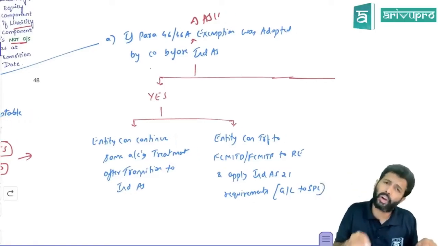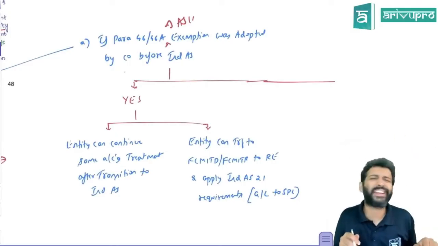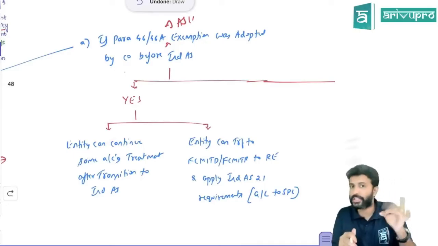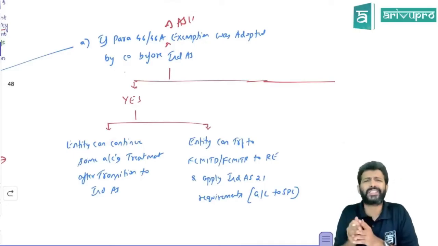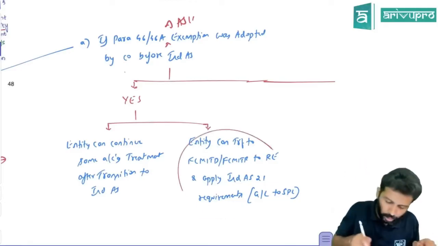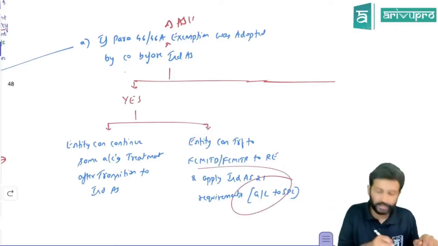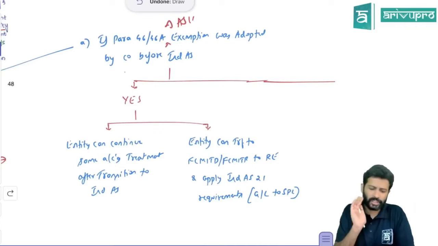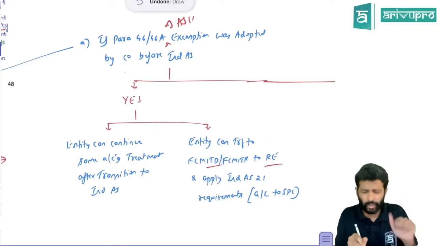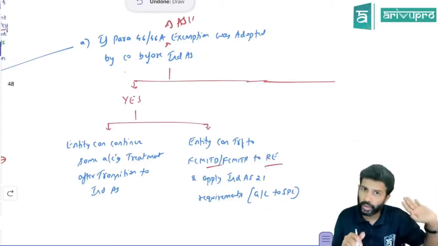Or the company has another choice. Now IND AS is applicable, no? So the company says, I'll not transfer it to FCMITD anymore, I will transfer it to P&L. Till now they've been transferring it to FCMITD, foreign currency monetary item translation difference. Now on the IND AS date, the company is saying, I will not transfer it to FCMITD, I'll transfer it to P&L. Is that acceptable? Yeah, they can do that also. Okay. So whatever balance is there in FCMITD, transfer it to retained earnings. That's fine. Going forward, whatever exchange gain or loss is there is accounted as per IND AS 21, and IND AS 21 says transfer gain or loss to P&L. That is also acceptable.